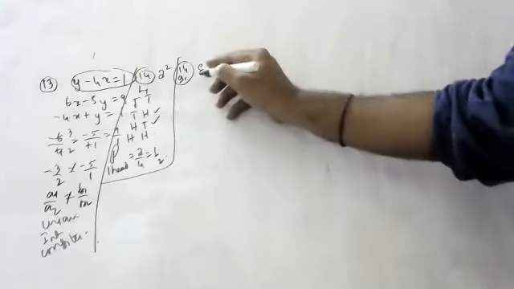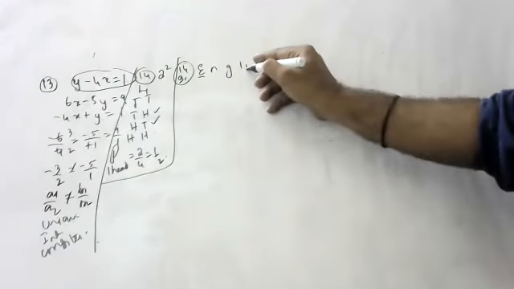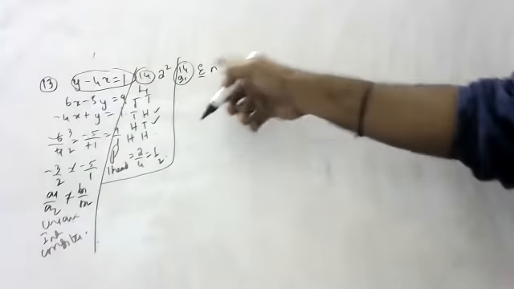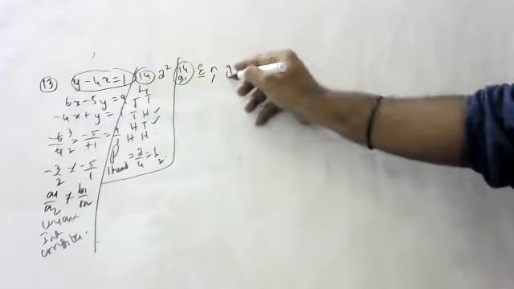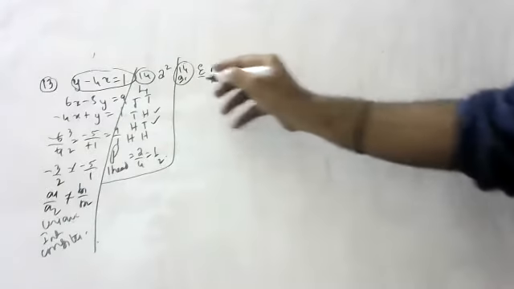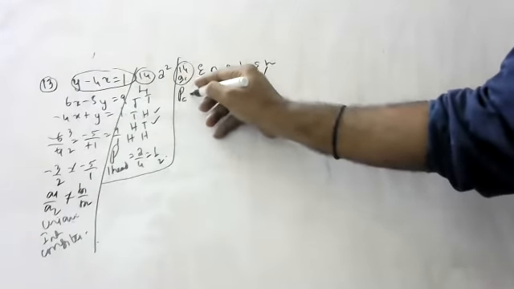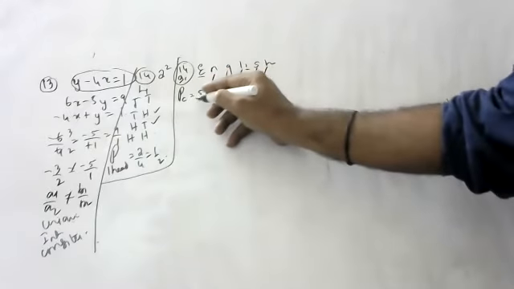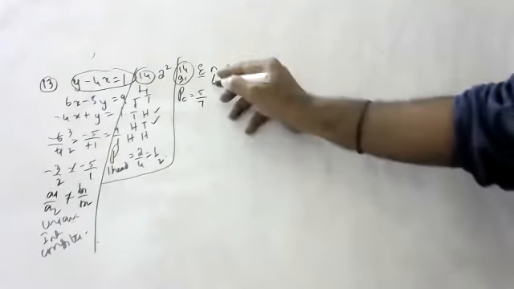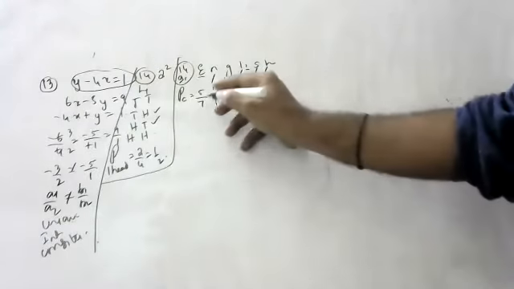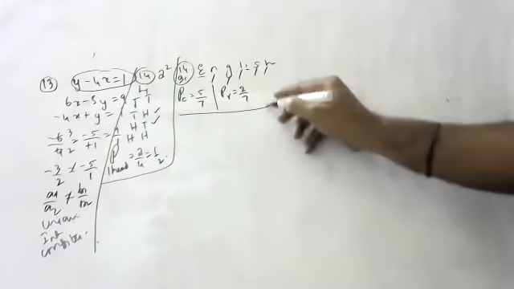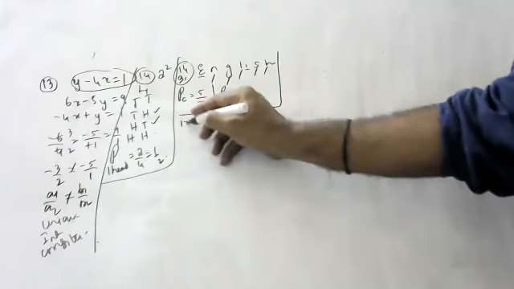Children, these are vowels. This and this are vowels. Remaining all are consonants. 1, 2, 3, 4, 5. So what is the probability of consonants? Means 5 by 7. Or what is the probability of vowels? 2 by 7. 5 by 7 plus 2 by 7 is 1. I told you the sum of probability is always equal to 1.